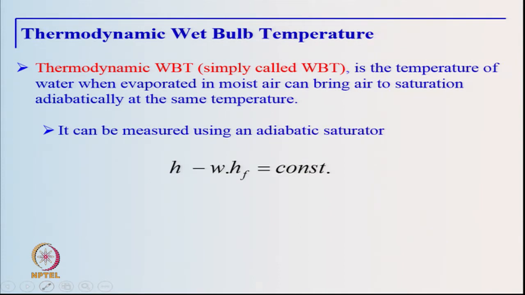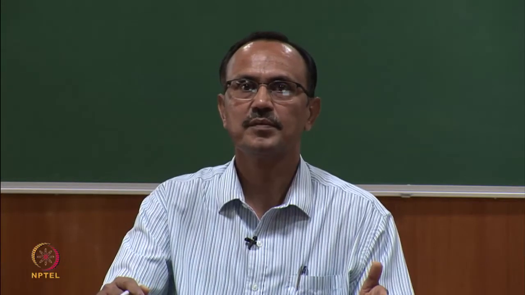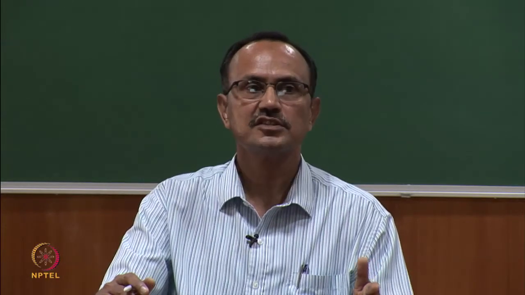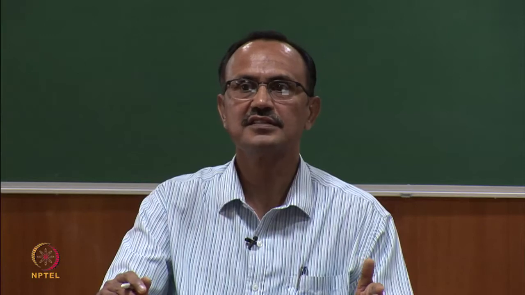Another interesting term to understand and appreciate in depth is what we call the wet bulb temperature. We have to understand that wet bulb temperature is a thermodynamic property, and therefore, we also call it thermodynamic wet bulb temperature. It is the temperature of water which, when evaporated in moist air, can bring the air to saturated condition adiabatically at the same temperature. This is the exact definition of thermodynamic wet bulb temperature, and it can be measured using an adiabatic saturator, which is a little more involved and complex device.